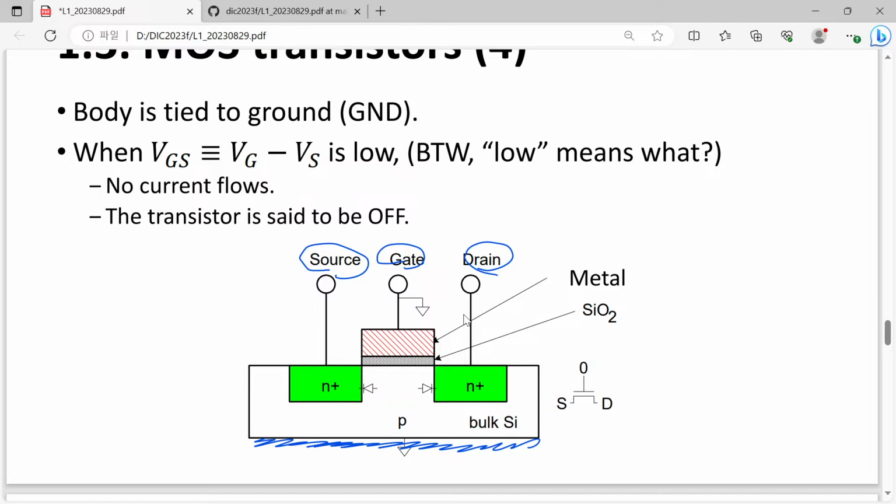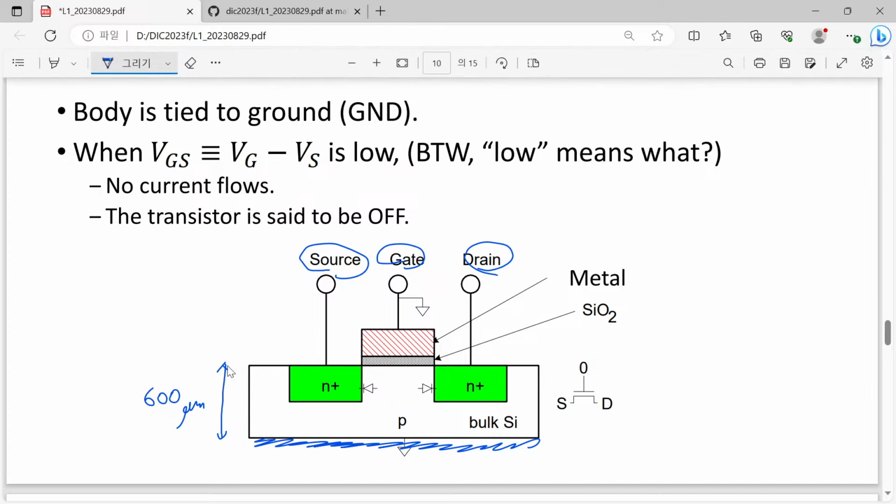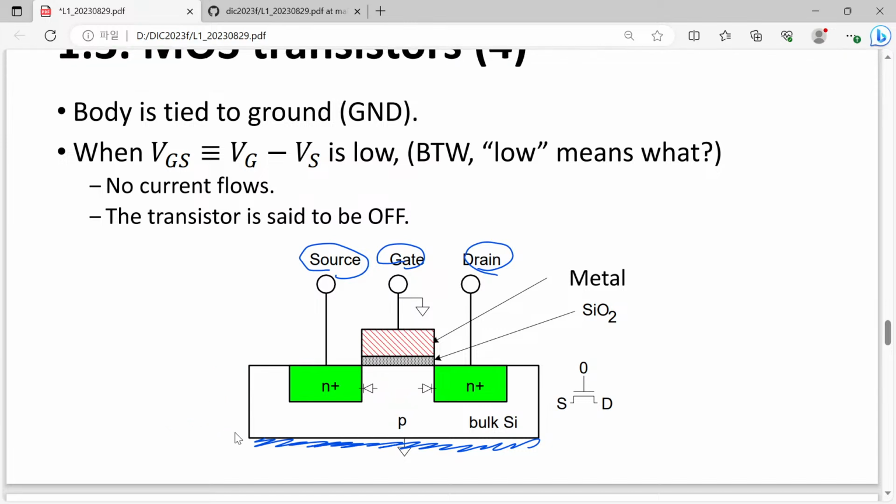The actual body is not located at the bottom of your wafer. How thick was it? About 600 micrometers. So this is not the actual position. The actual position of your body contact is like this.